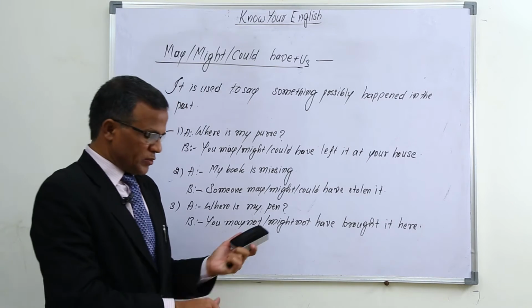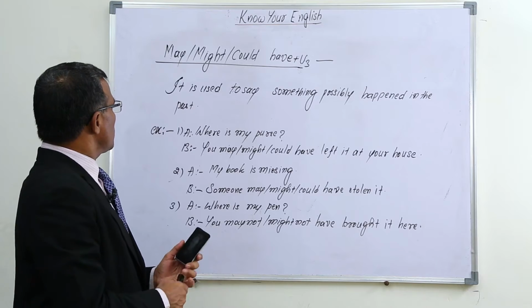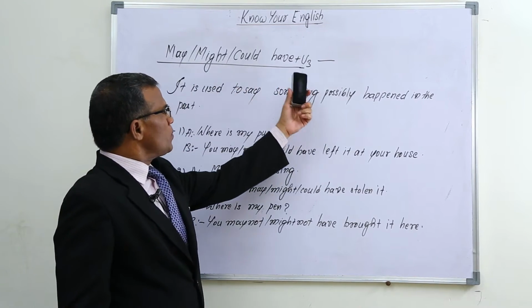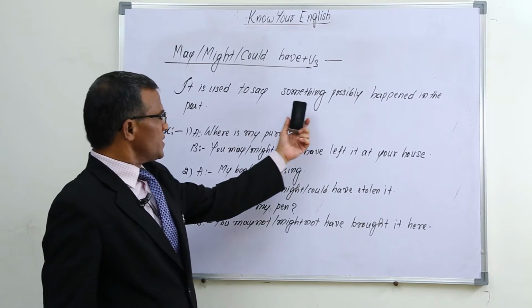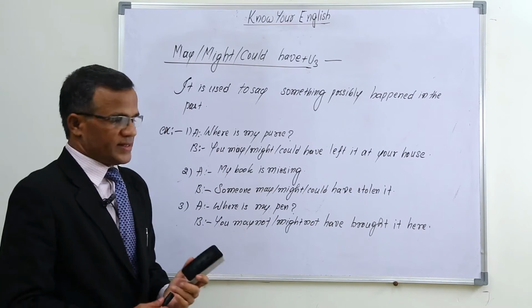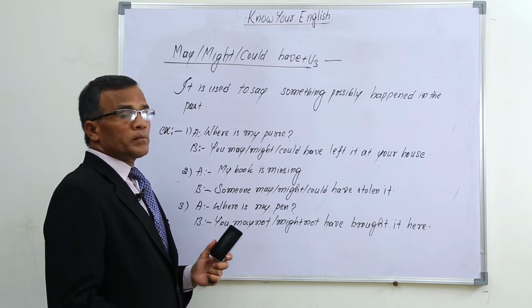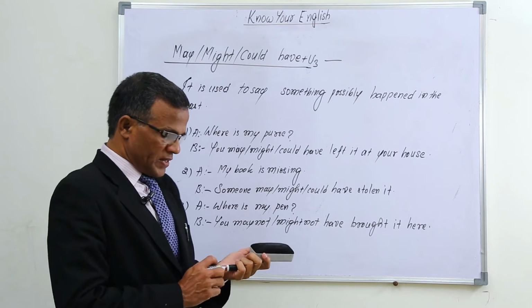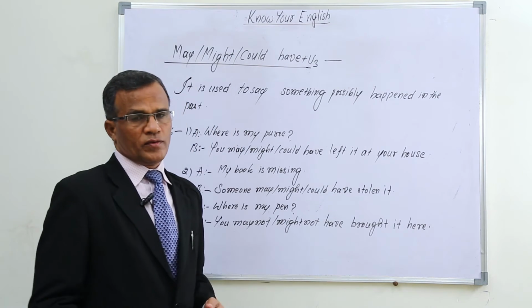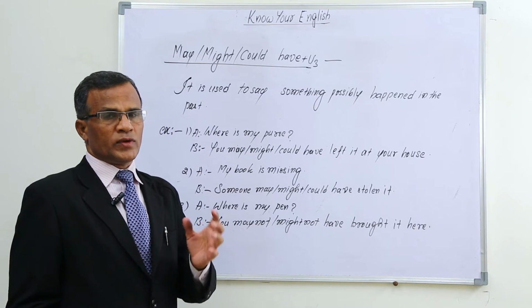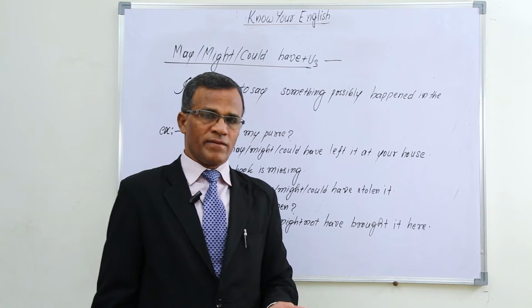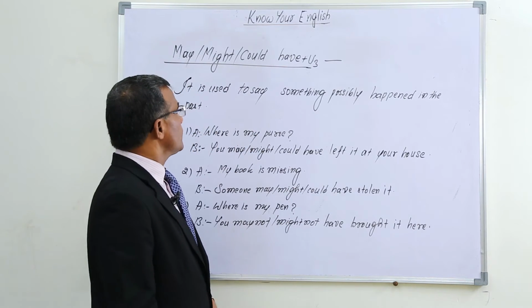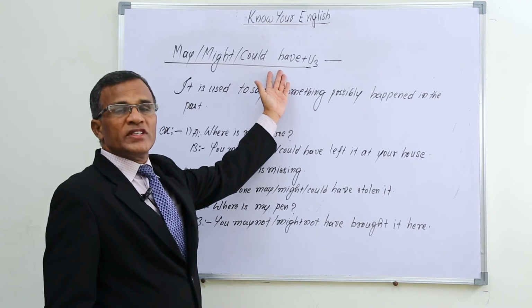Okay, now let me explain this one. May, might, could have plus V3. It is used to say something possibly happened in the past. Here, if it is a positive sentence, without not or n't, without never, nothing like that, the three give the same meaning.